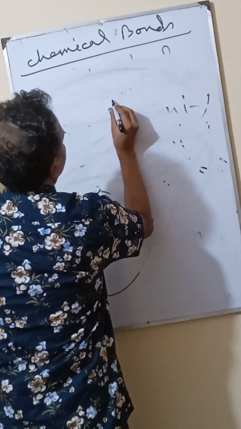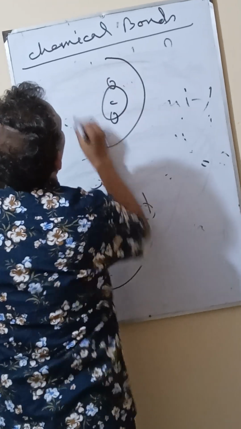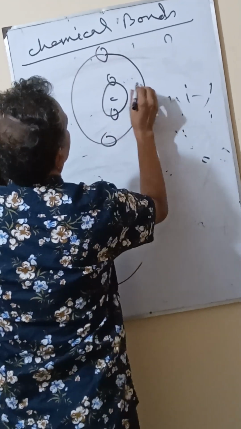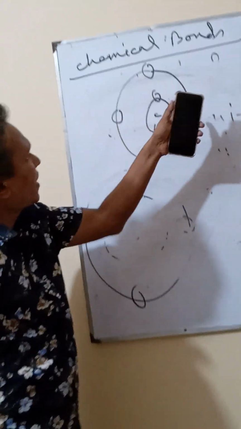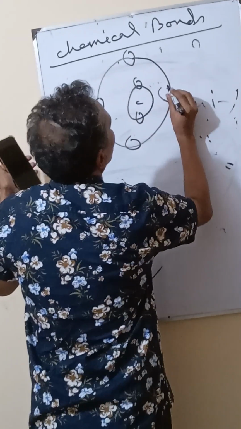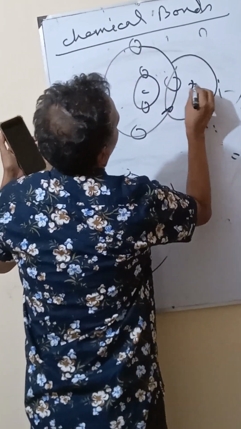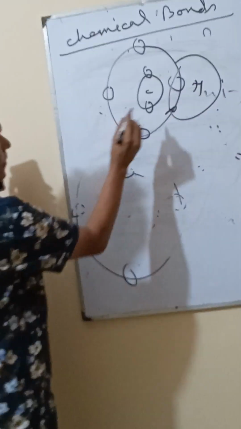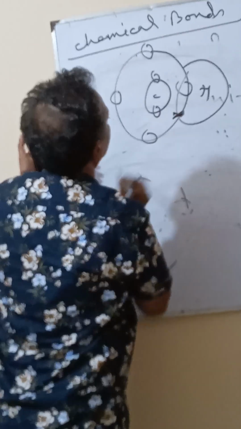Now we sketch carbon. In the outer shell orbital, there are 4 electrons. Now hydrogen has 1 electron. There is a bond between carbon and hydrogen, with 2 electrons.